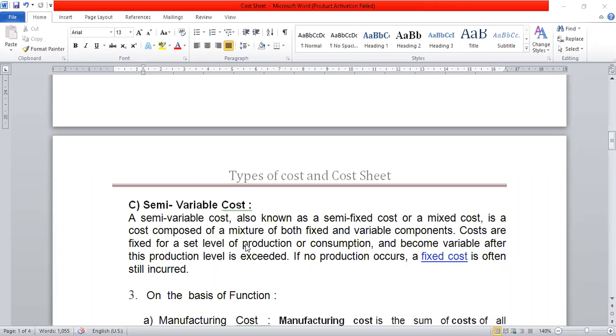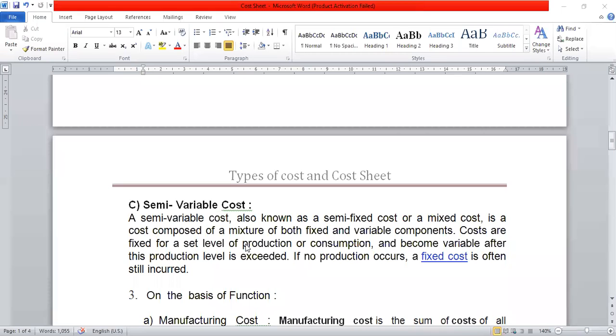So such types of expenses are called semi-variable costs. Such types of expenses are fixed up to a certain limit. If the production or usage is increased beyond that certain limit, it will vary.